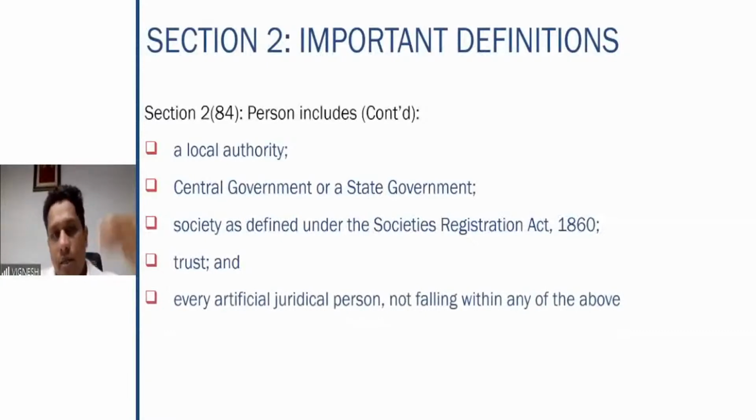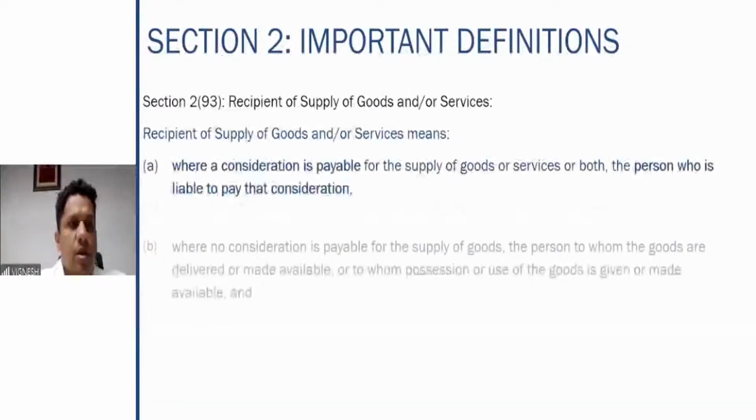Then local authority, the definition we have already seen in the previous slides. Central government or state government, society, trust, and every artificial juridical person not falling within the above. Artificial juridical person means the estate of a particular person. A person has expired, he has no legal heir, so the estate is given to be managed. That comes under the artificial juridical person.